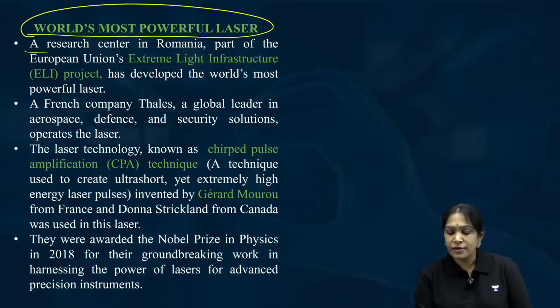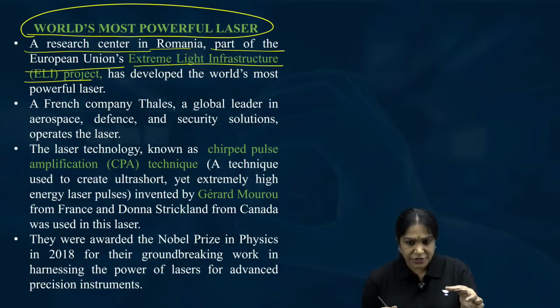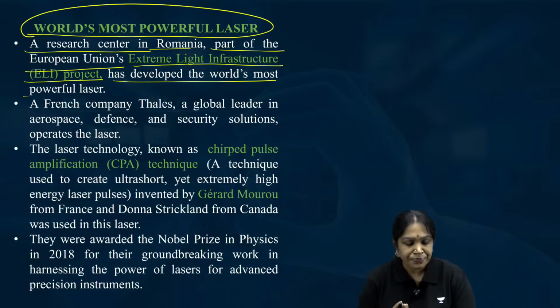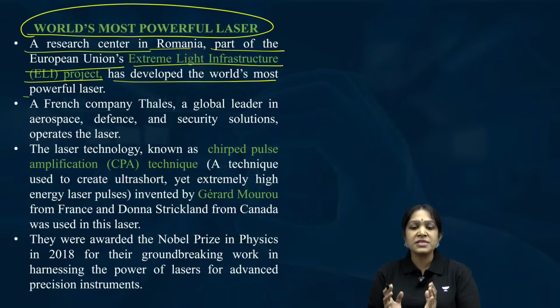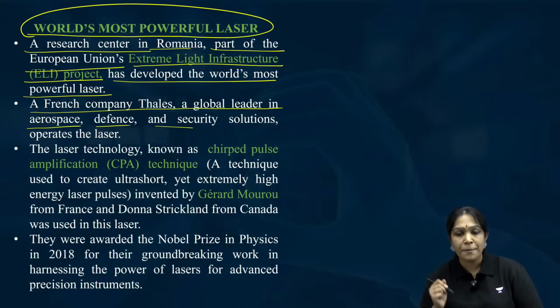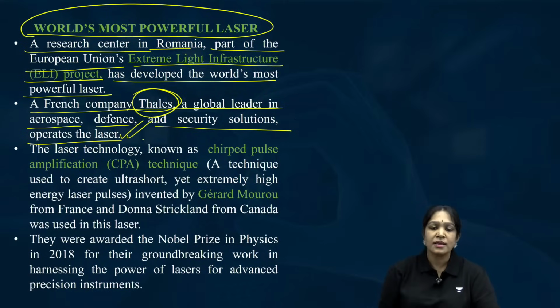A research center in Romania, part of the European Union's Extreme Light Infrastructure project, developed the world's most powerful laser. Who developed the most powerful laser? Romania, as a part of their Extreme Light Infrastructure project. A French company Thales, a global leader in aerospace, defense and security solutions, operates this laser. This company is currently operating this particular laser.